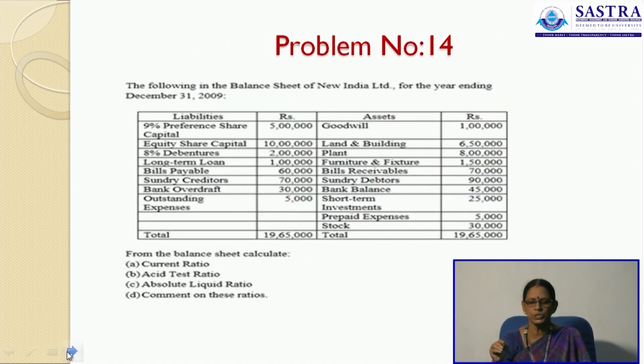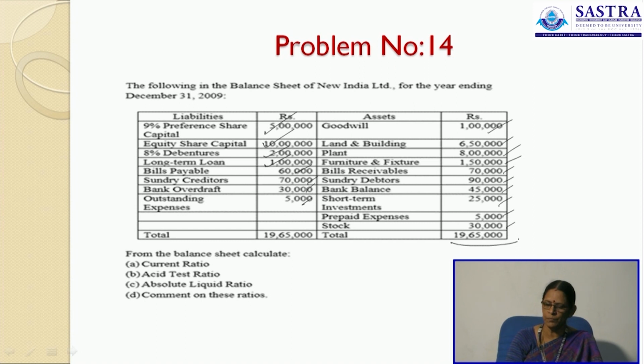Then following is a balance sheet of New India Limited for the year ending 31st December 2009. On the liability side, we have preference share capital, equity share capital, 8% debentures, long term loan, bills payable, sundry creditors, bank OD, outstanding expenses. We have goodwill as a fictitious asset, land and building as fixed asset, plant as fixed asset, furniture and fixture. As current assets, bills receivable, then sundry debtors, bank balance, short term investments, prepaid expenses, stock. So we have a total of 1965 on both the sides. Now we have to calculate current ratio, acid test ratio, absolute liquid ratio, and comment on the ratios calculated.